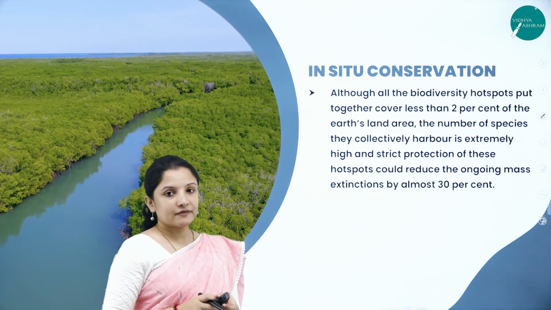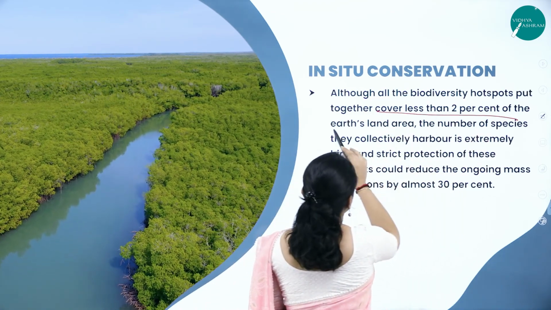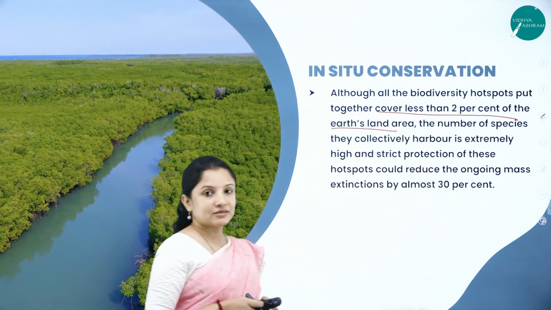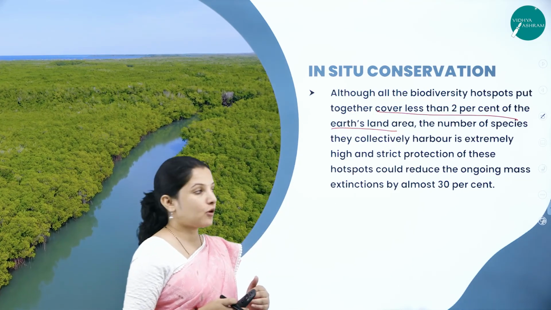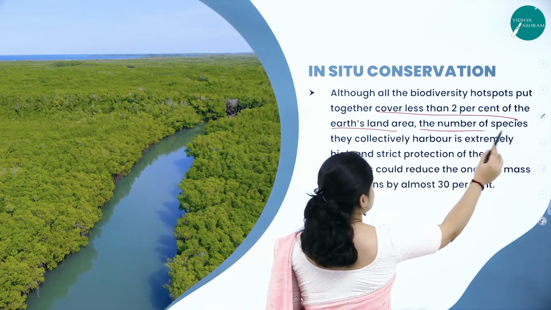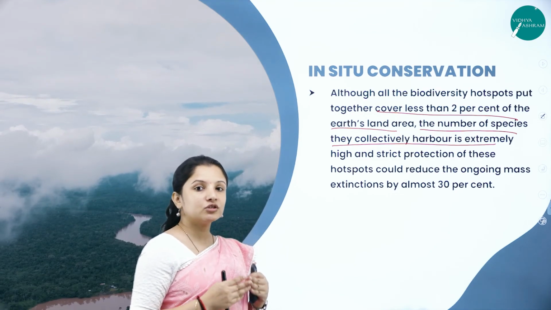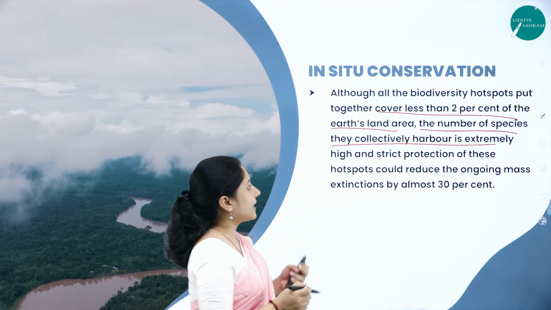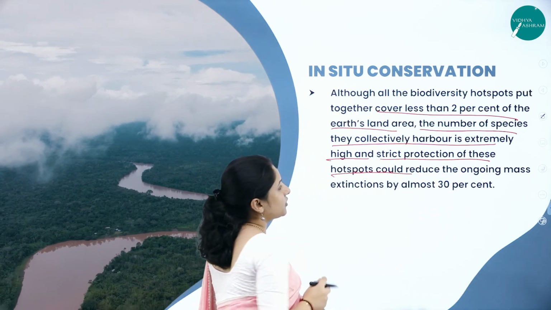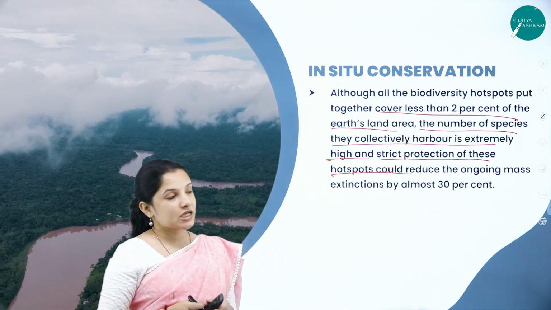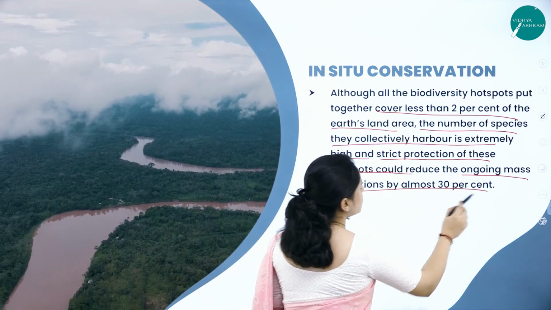So all the biodiversity hotspots put together cover less than 2% of the Earth's land area. But still, because of the richness in the plant population, the number of species that they collectively harbor is extremely high, and therefore strict protection of these hotspots is considered, because it can reduce the ongoing mass extinctions by almost 30%.